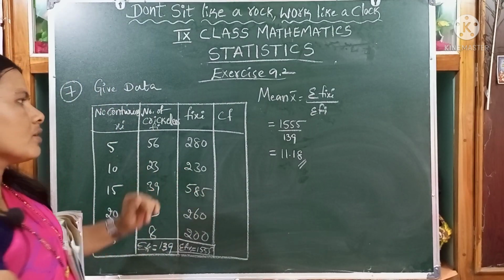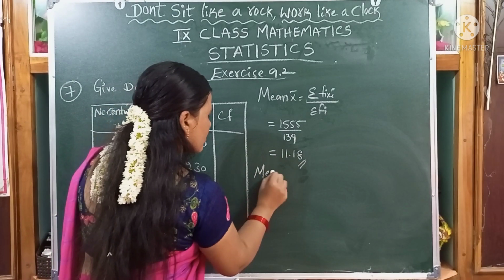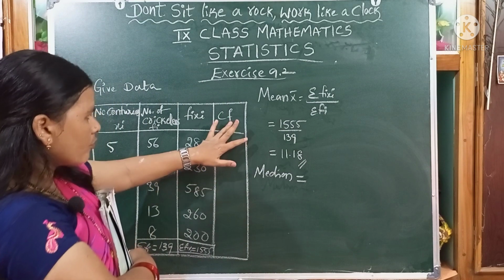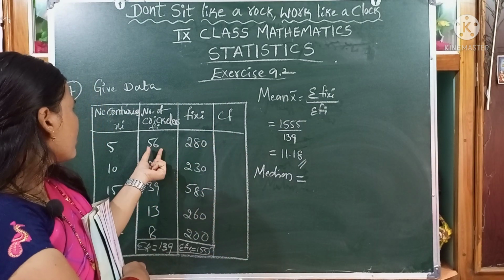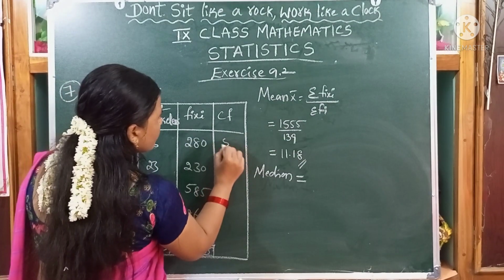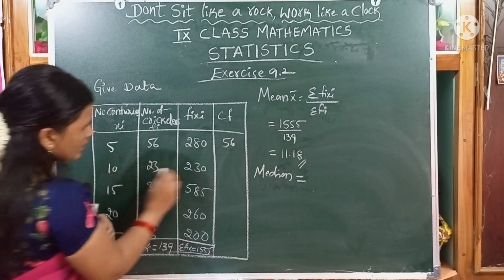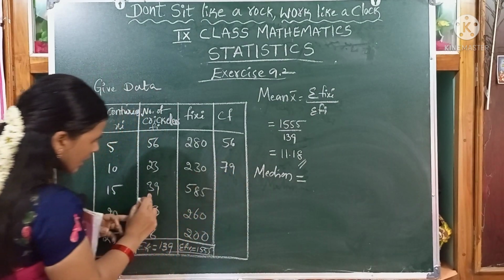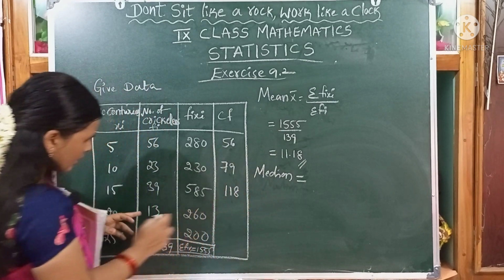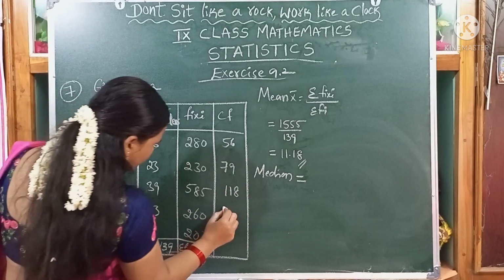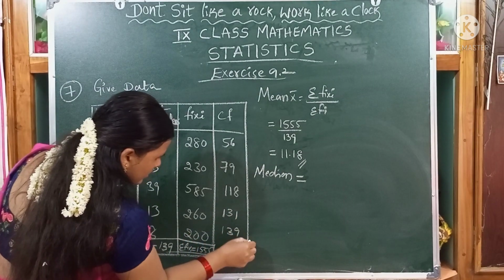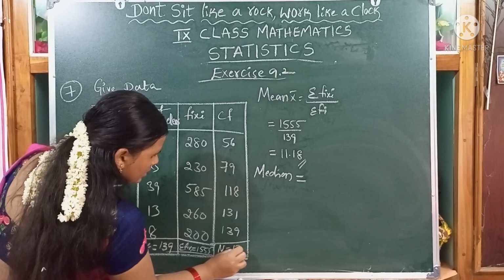Now we can find the median. Dear children, how can we find the median? First we have to find the CF values. We add frequencies respectively. Now we write down 56. 56 plus 23, 79. 79 plus 39, 118. 118 plus 13, 131. 131 plus 8, 139. This is the n value, children, 139.